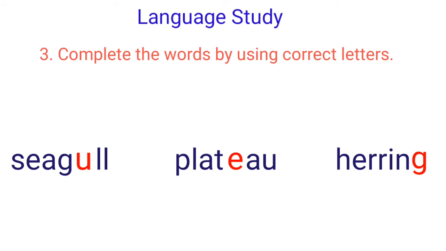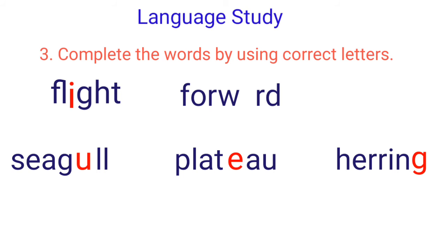The first word is flight, F-L-I-G-H-T. I is placed in between F-L and G-H-T. Forward, F-O-R-W-A-R-D. A is placed between F-O-R-W and R-D.